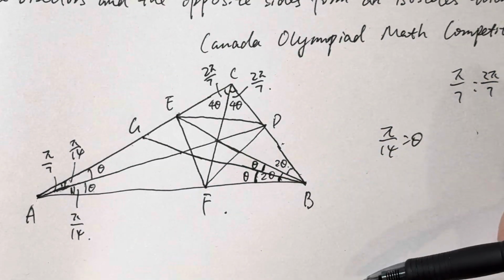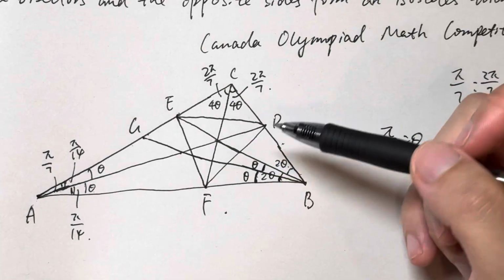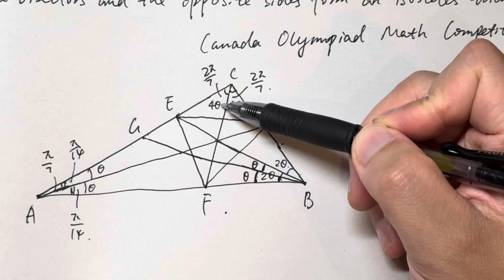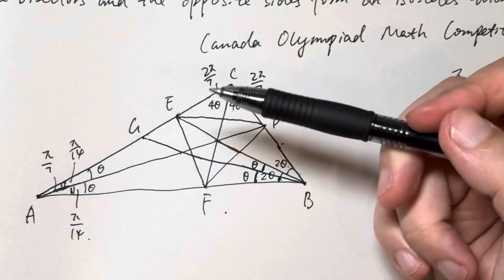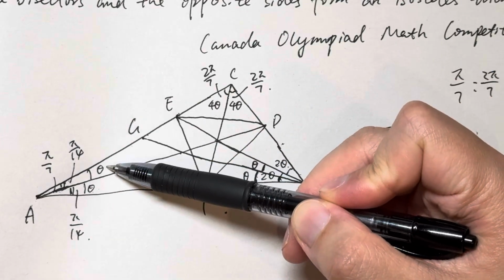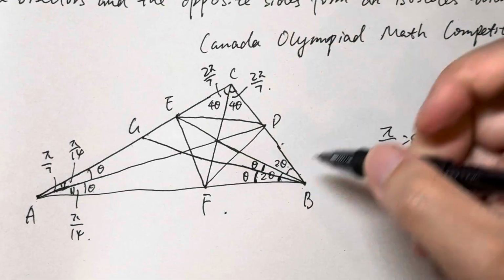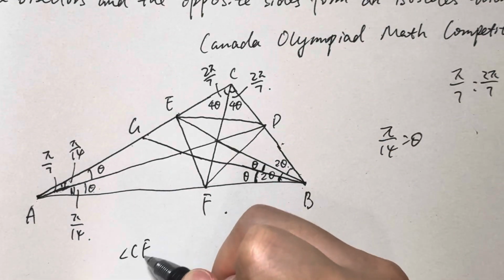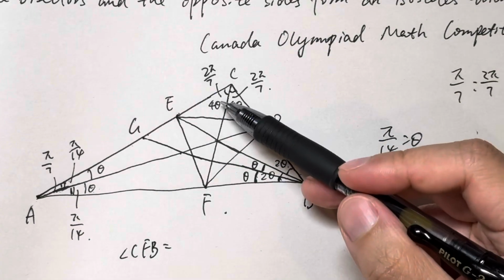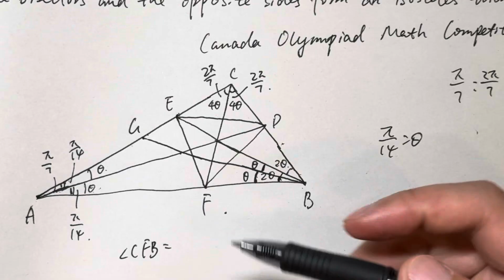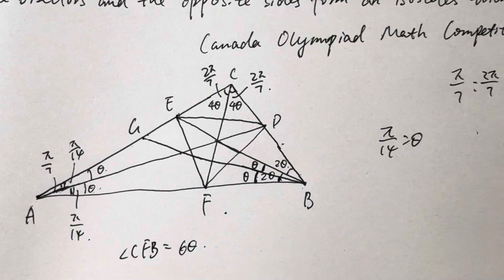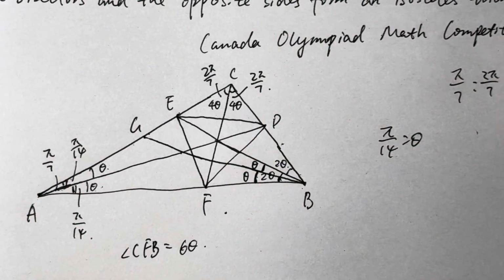That's the angles. Now we look at here, this is 4 theta. This is theta, this is theta. That means the angle CFB equals 4 theta plus 2 theta, which is 6 theta, right?